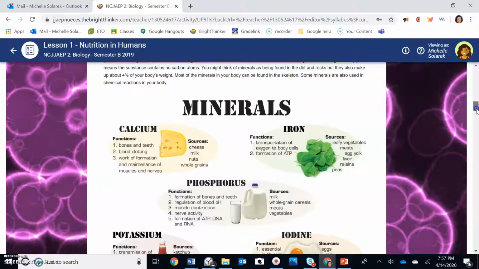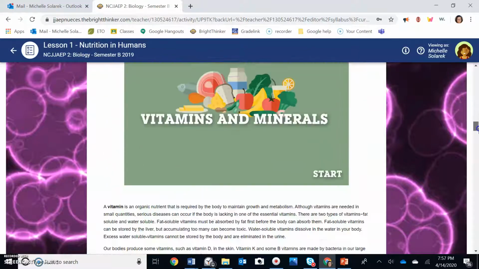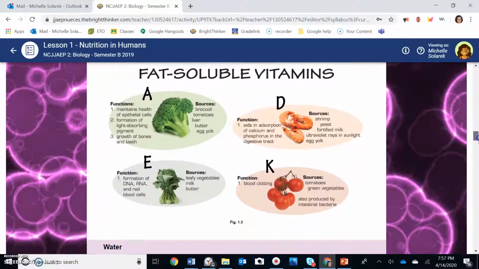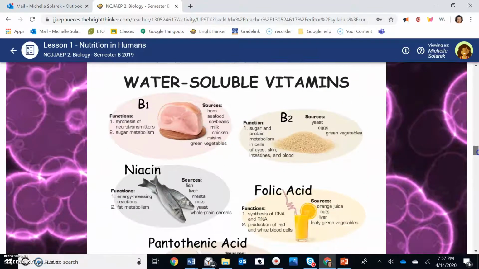So here's some minerals: calcium, iron, potassium, iodine, sodium, copper. Copper is in beans. And here are some vitamins. Broccoli has vitamin A, shrimp vitamin D, tomatoes vitamin K. Some water-soluble vitamins include some meats, some grains, some folic acid.